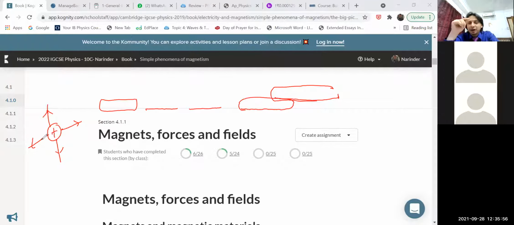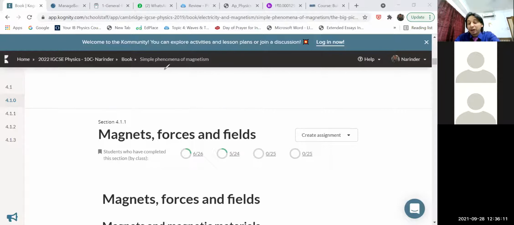Similarly, instead of electric field lines, in the magnetism chapter we have magnetic field lines. These are called imaginary lines. You can't see them, but you can experience and feel them, and you can find out by doing certain experiments that magnetic field lines exist around a magnet.